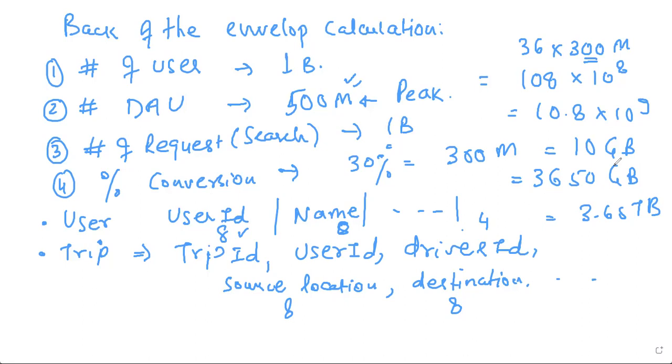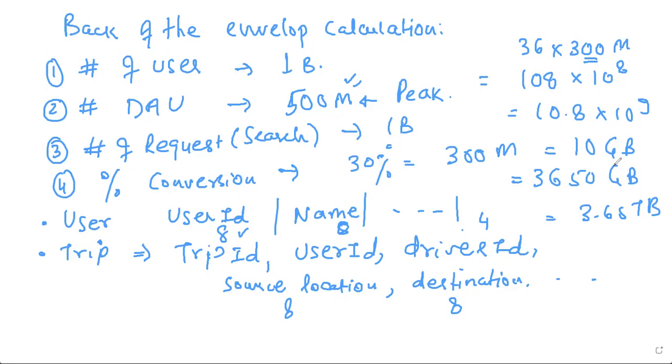Got my point? Sir, information like, let's say, the number of drivers in a specific area, when I'm searching and they are roaming around my area and I'm getting all this information. Do we store that as well? That depends on what you are trying to log, right? I don't think that is important to store, but it is important to log it, right? What drivers you showed, what got booked, and all those things. But you don't store that information in the database. This is not persistent information, right? You don't want it to be queried.